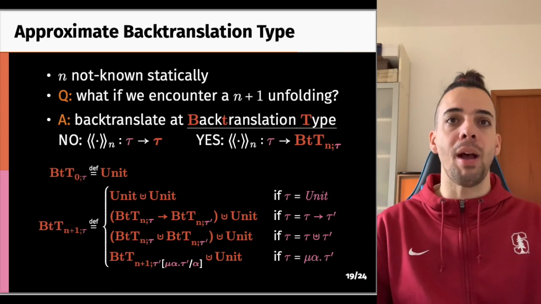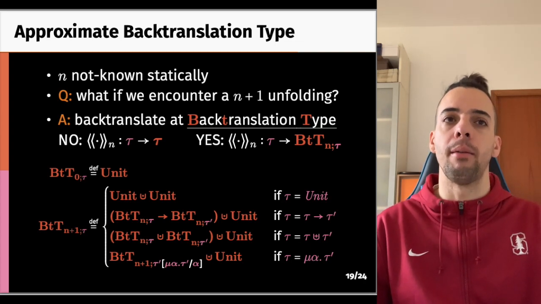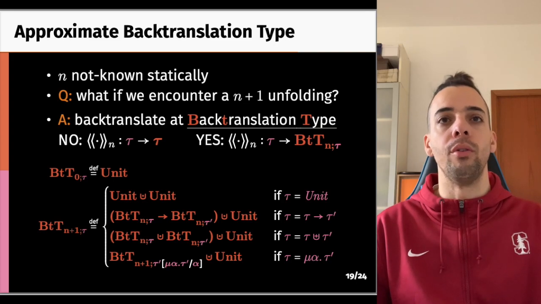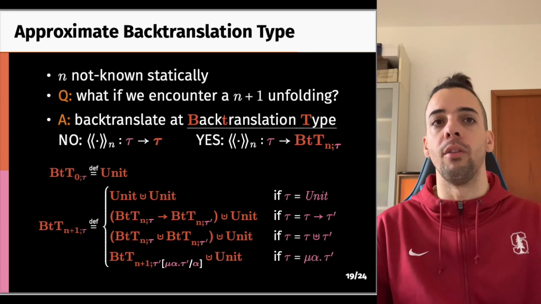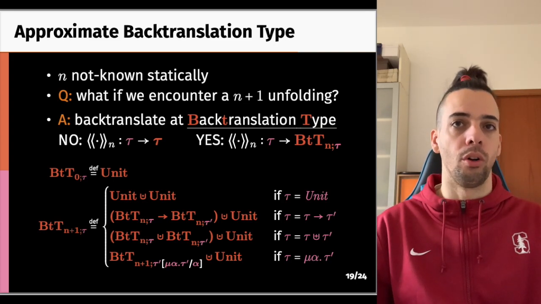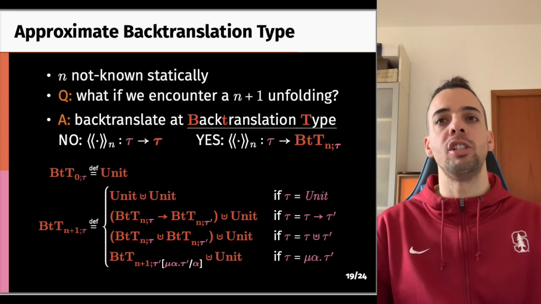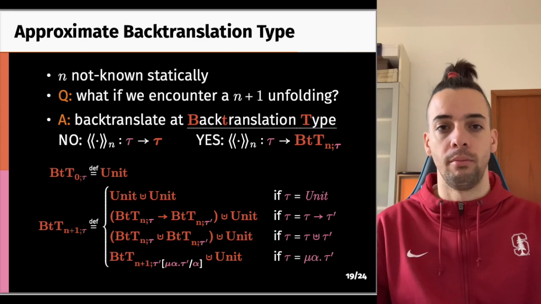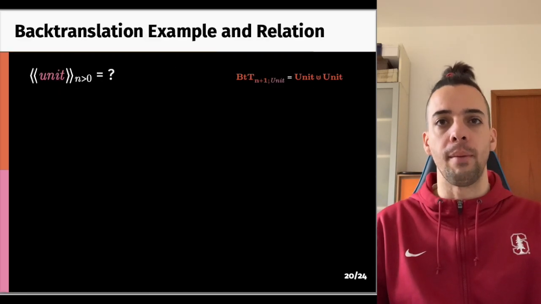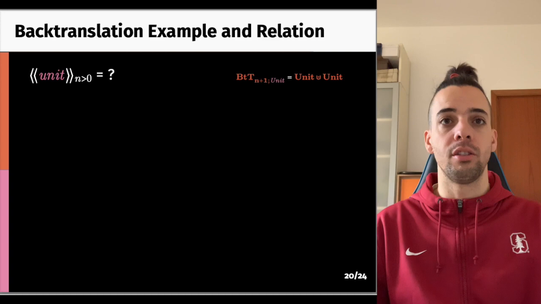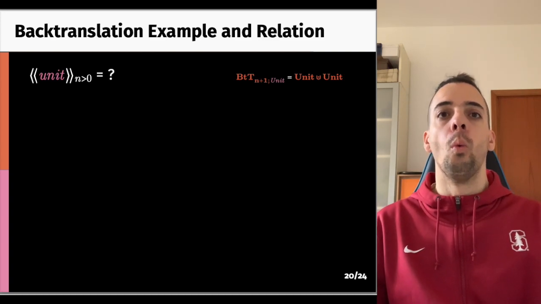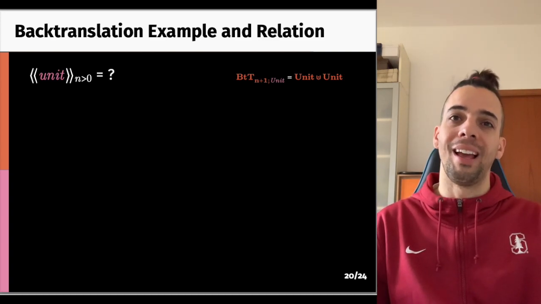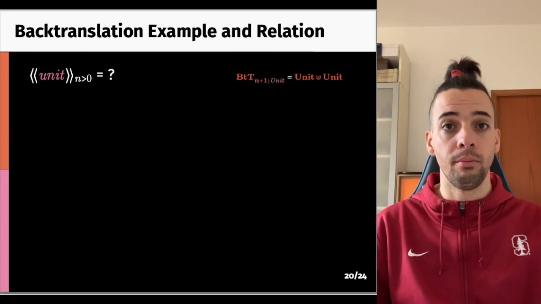We can see the back translation type as an option type. Anytime we receive something in the right part of the sum, something has gone wrong. For example, we have reached an approximation level higher than what was being considered. With the back translation type, we can reason about the details of the back translation. What is the back translation of unit at any index greater than 0?